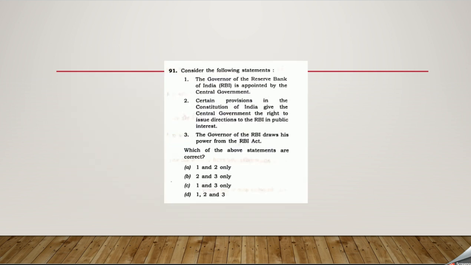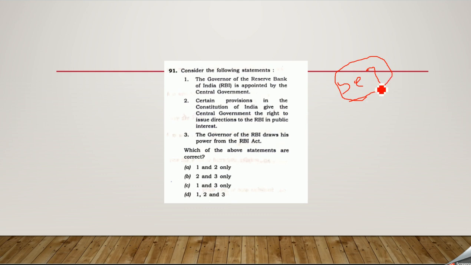Consider the following statement. The governor of the Reserve Bank of India is appointed by the central government. Yes. Certain provisions give the central government the right to issue directions to the Reserve Bank of India in matters of public interest. You might have seen a certain section called Section 7 in use. Section 7 is of the RBI Act of 1934. This section is actually resulting in a conflict between the central government and the Reserve Bank of India.